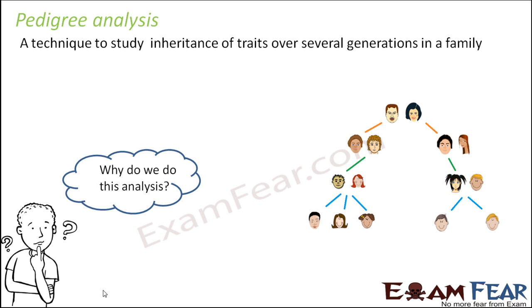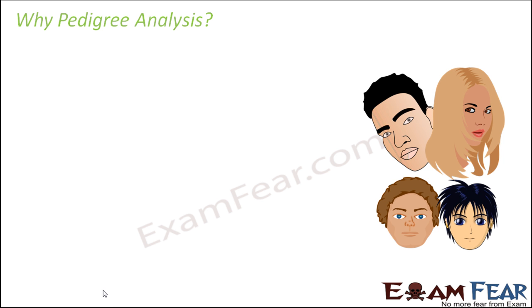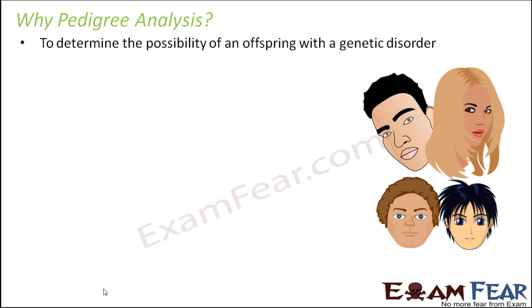Now the question is, why do we do this analysis? Why is it so important to have a technique just to study the inheritance of traits over generations? We can just try to do it in a manual way. So let us try to see why pedigree analysis is required. First, to determine the possibility of an offspring with a genetic disorder.